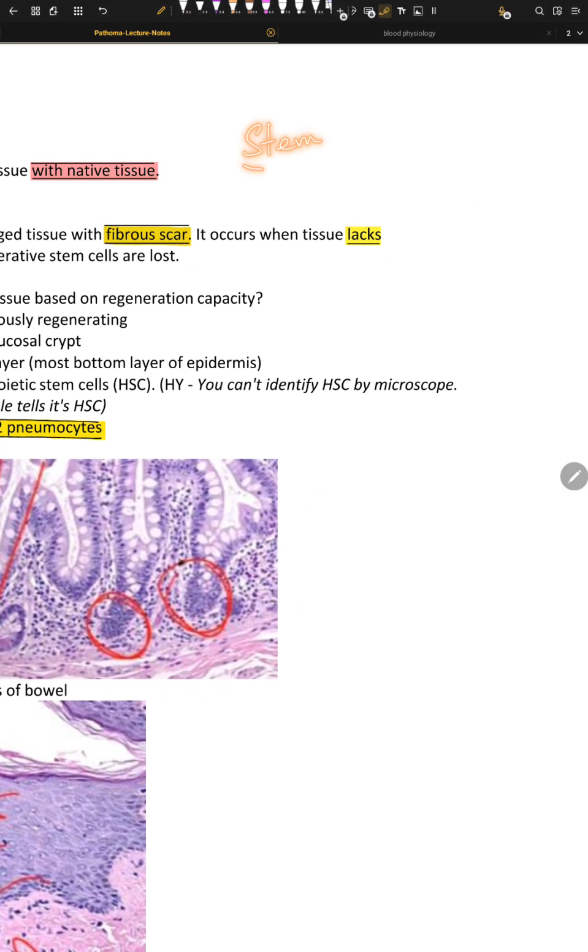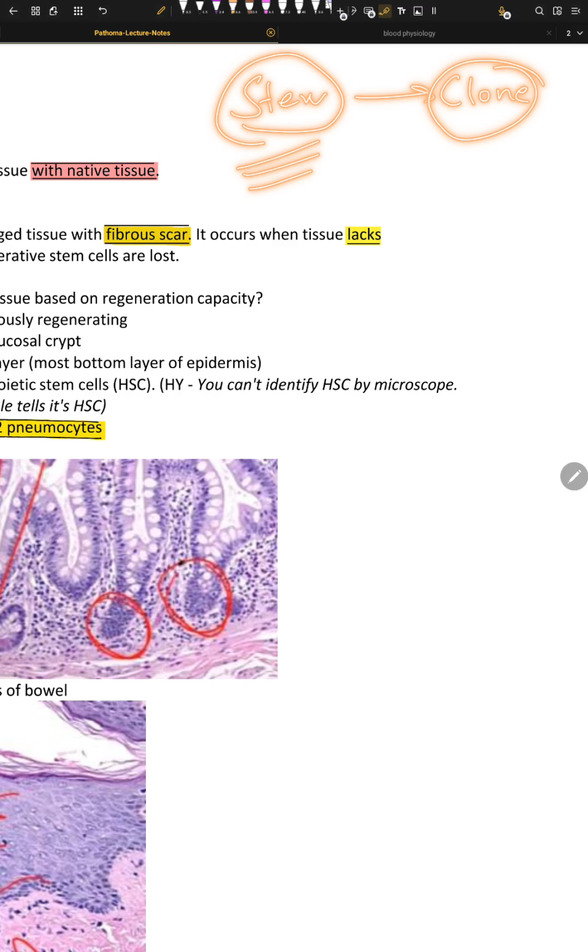Now, what are stem cells? Stem cells are cells that reproduce and make clones of a particular cell, and they make sure their population is exactly the same as it was before starting this process. If the population of stem cells goes down after the whole process stops, it means they are not stem cells. Stem cells survive, they stay forever, and they keep producing clones. That's the concept of stem cells.